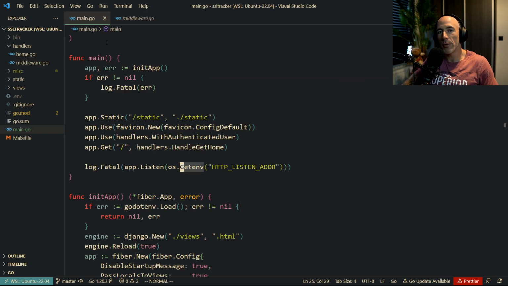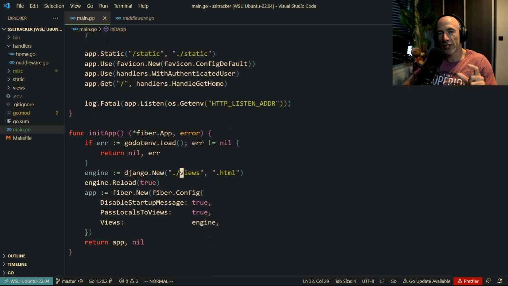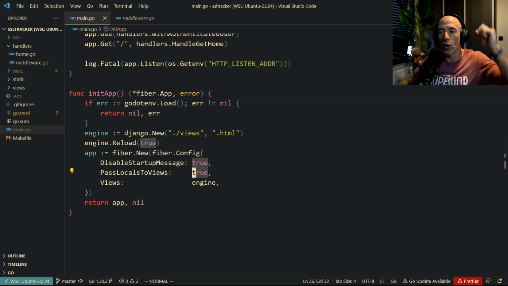Why am I using Fiber? Because they have minor little things that I need. First of all, the Django templates, amazing. And then they have things like pass locals to views, which we're going to do now.